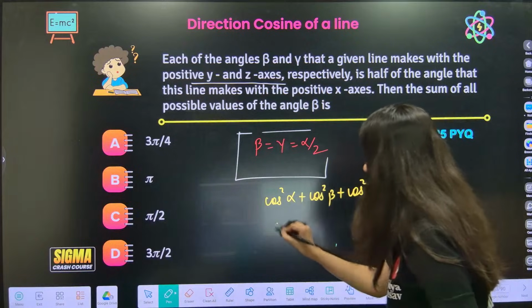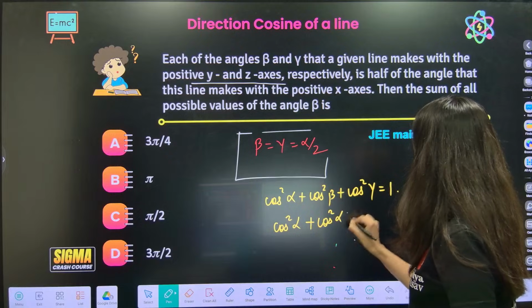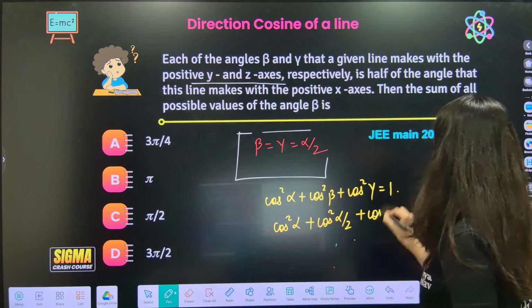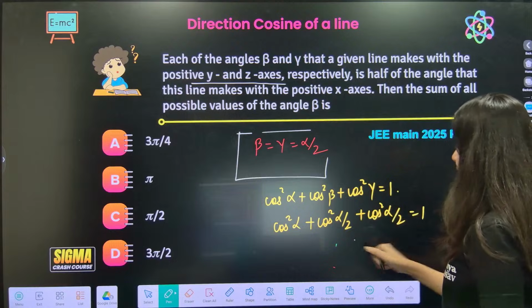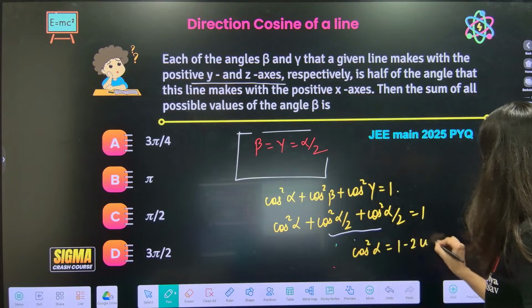So cos square alpha will be the same. Cos square beta will be, this is alpha by 2 and this is also alpha by 2. Yes, now it looks correct. So now these two will be clubbed together. So cos square alpha will be 1 minus 2 cos square alpha by 2.